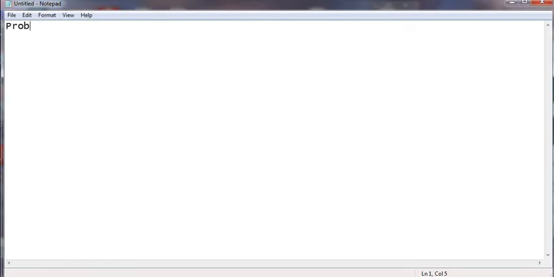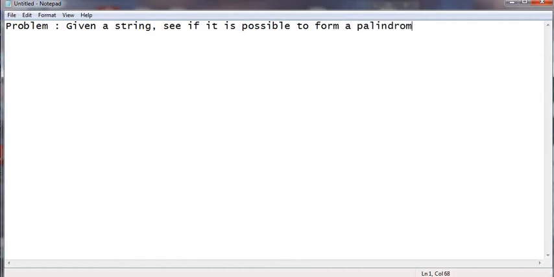Today's problem: given a string, see if it is possible to form a palindrome by rearranging the characters. Example.